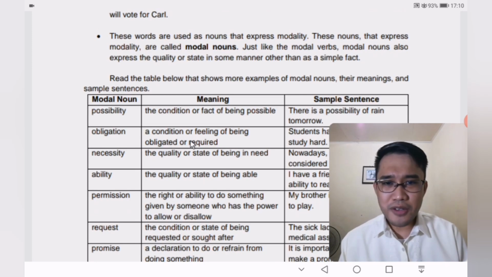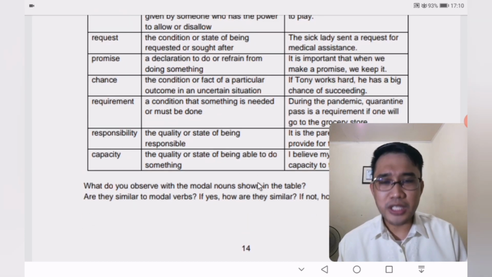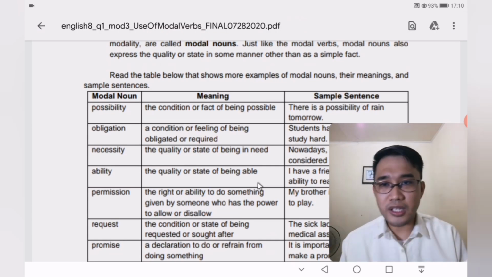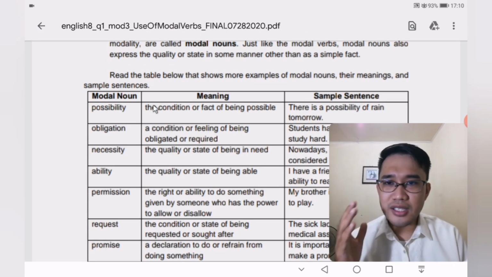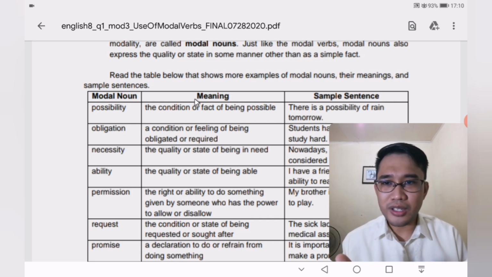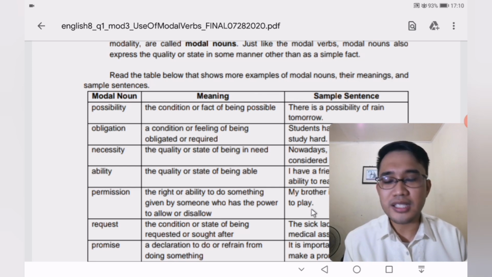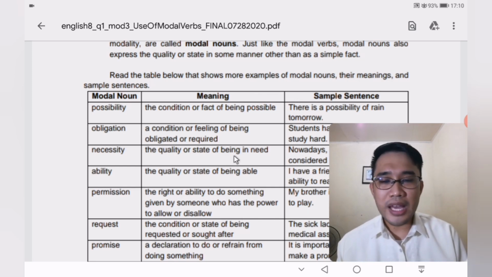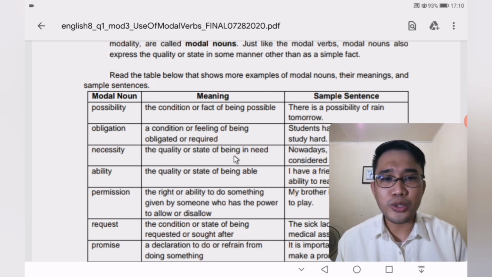Now, starting from this page, page 14, and the pages that follow, we'll be discussing a table of modal nouns, their meanings, and sample sentences. And we'll also answer some activities that will help us learn how to apply or how to use modal nouns in our own sentences.